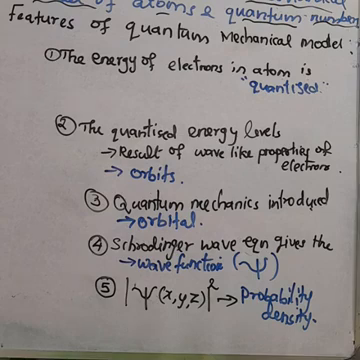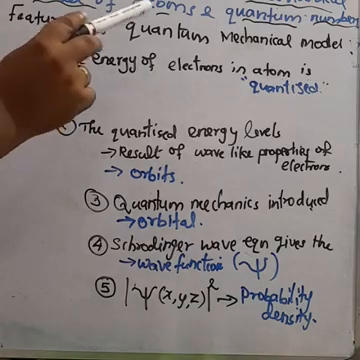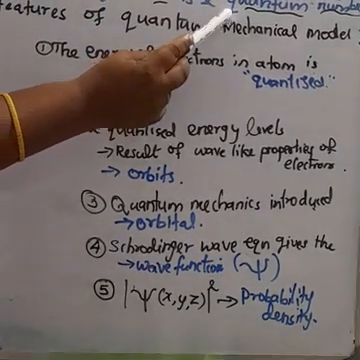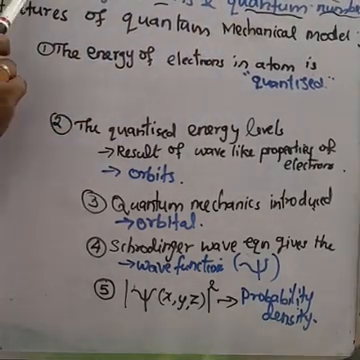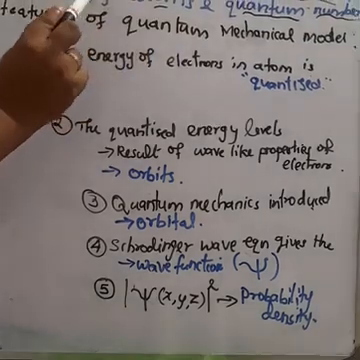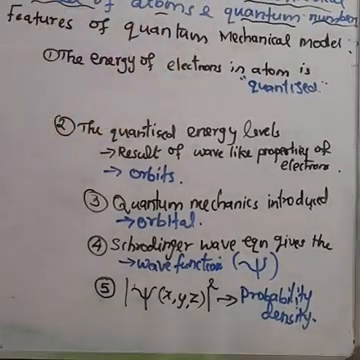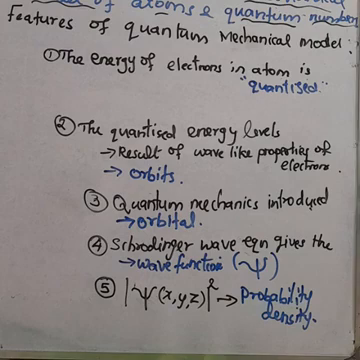Today, we are going to study the main features of the quantum mechanical model of atoms and the quantum numbers. In the last class, we studied the quantum mechanical model. It was proposed by Erwin Schrödinger, so we call this the Erwin Schrödinger quantum mechanical model of atom.